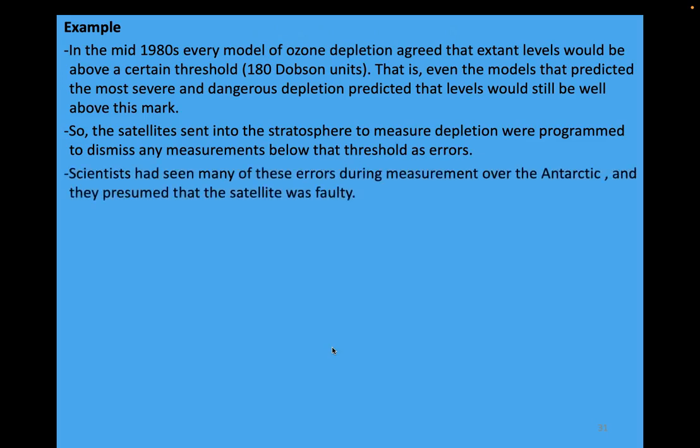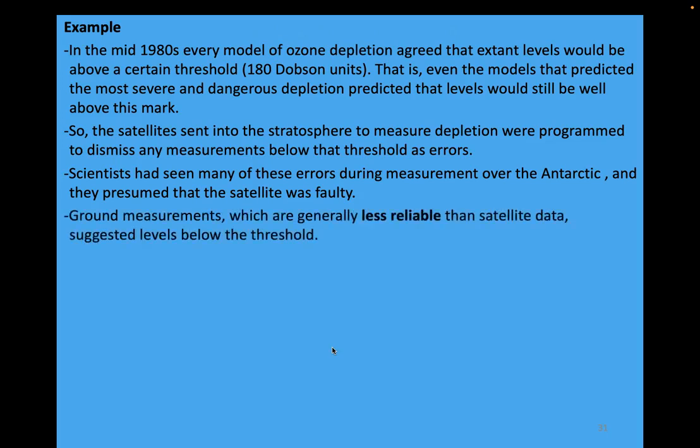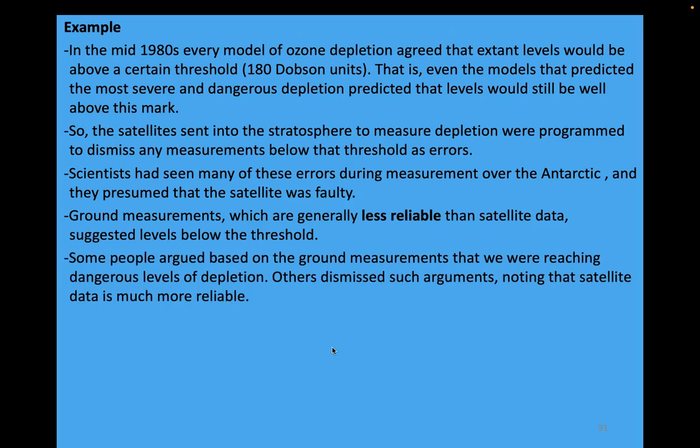Scientists had seen many of these errors during measurement over the Antarctic, and they presumed that the satellite was wrong. There was something wrong with the satellite because it was recording too many errors. Ground measurements, which are generally less reliable than satellite data, suggested that the levels were in fact below the key threshold, which everybody agreed levels could not be below. Some people argued, based on the ground measurements, that we were in fact reaching dangerous levels of ozone depletion. Many others dismissed such arguments, noting that the satellite data is much more reliable, and that these satellites, suggesting that levels were so low, were just faulty.